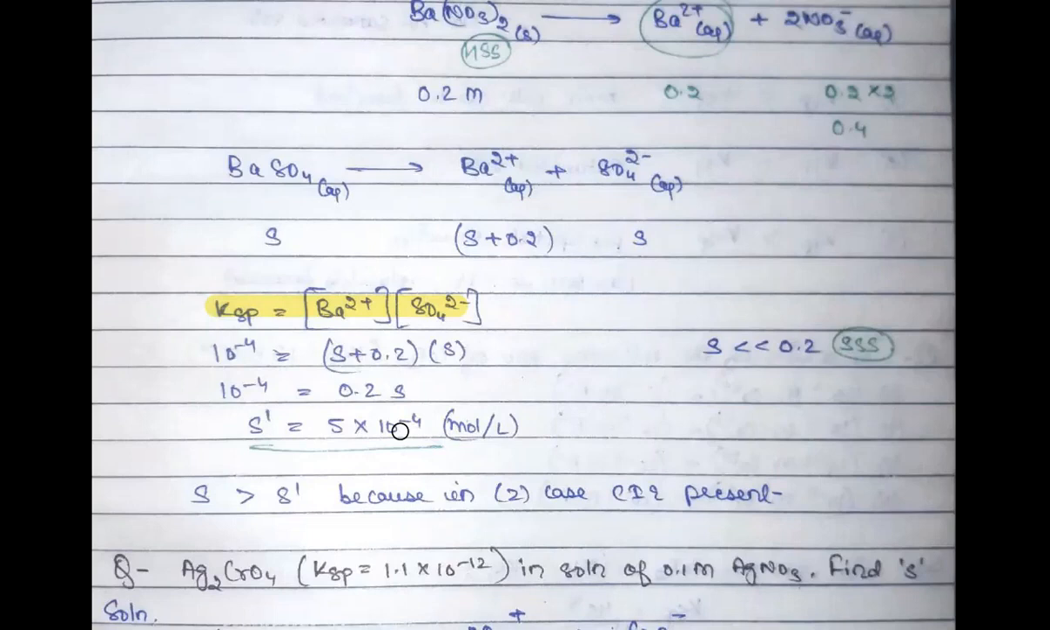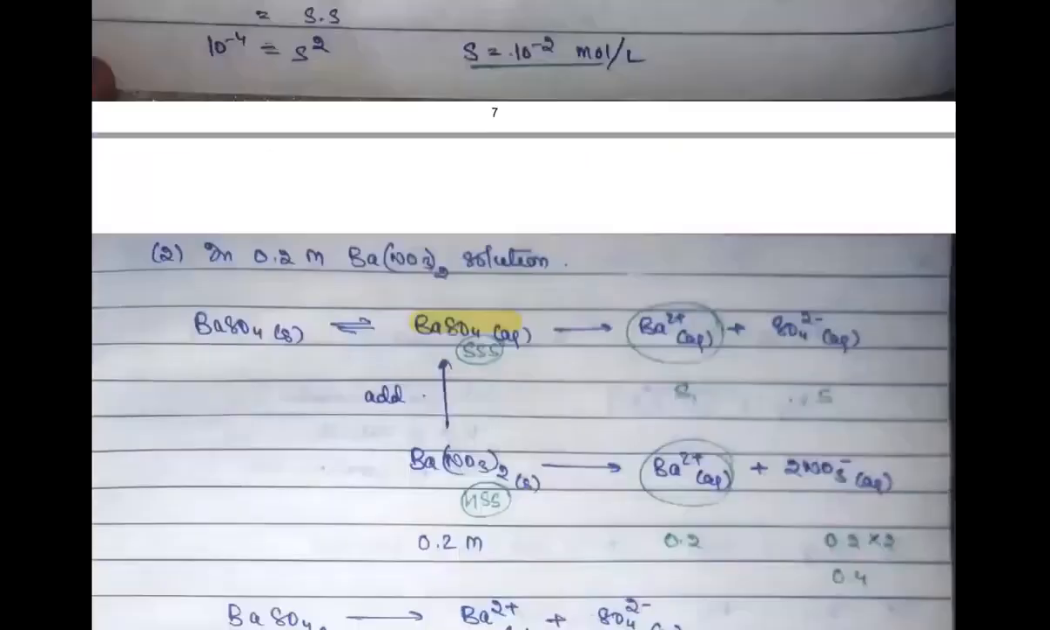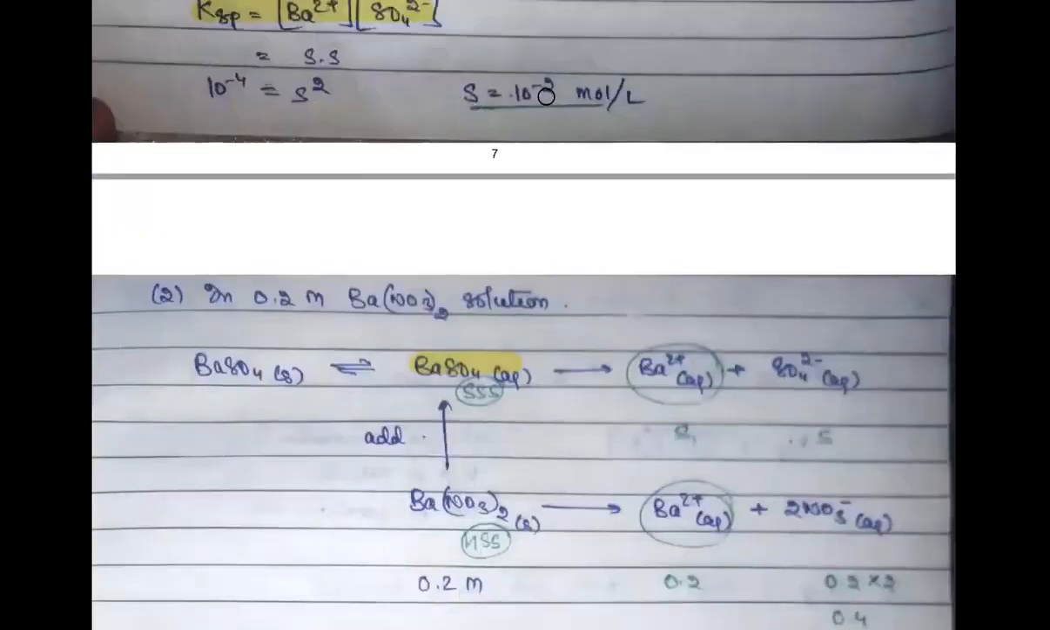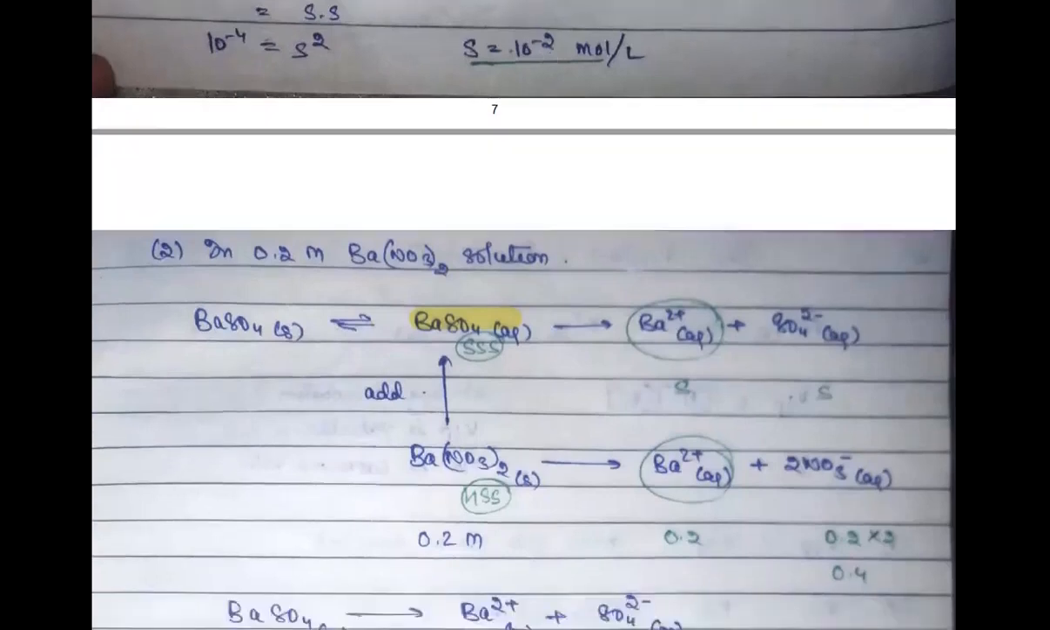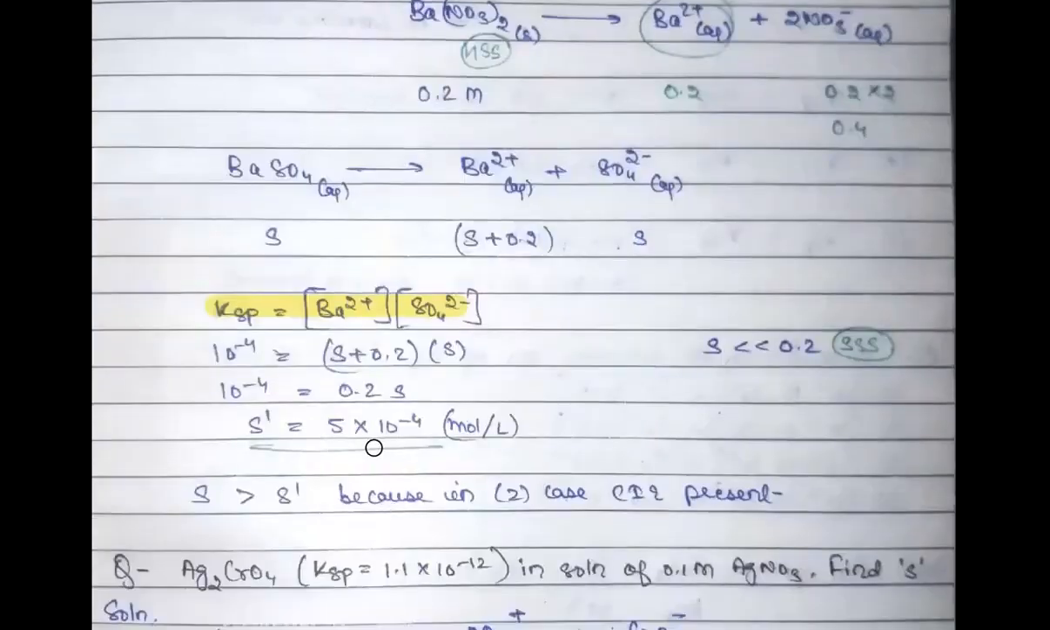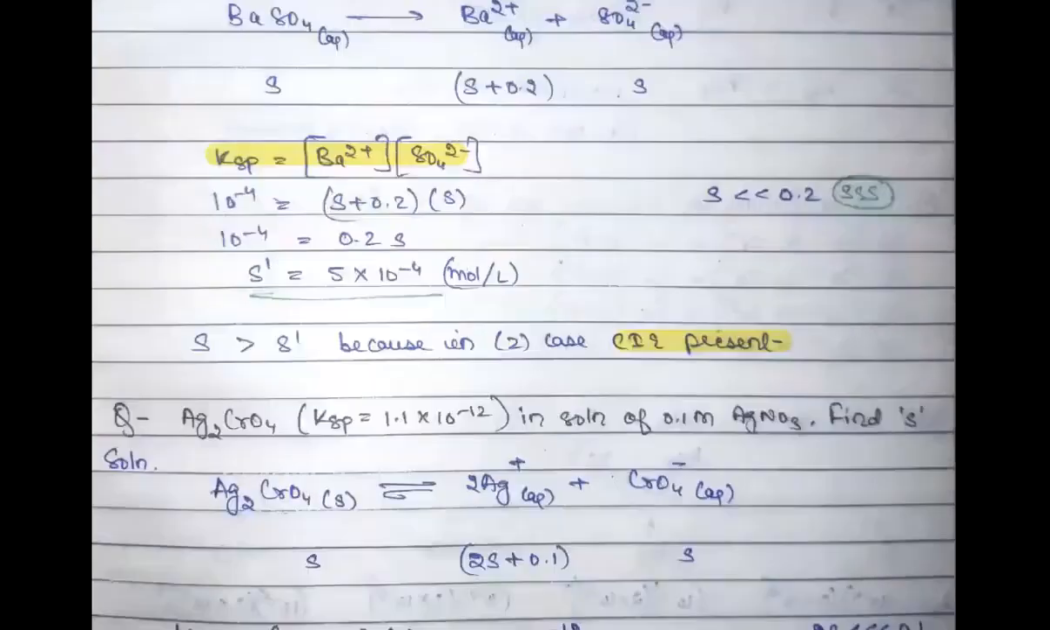Okay. Now let's make a comparison between the first answer and the second answer. In the first answer, there was no common ion effect. That time solubility was 10 to the power minus 2. But when there is a common ion effect due to addition of barium nitrate, it became almost 10 to the power minus 4. So of course we can see solubility is decreased, right? With this we can conclude that due to the common ion effect, solubility decreases for a sparingly soluble salt, right?